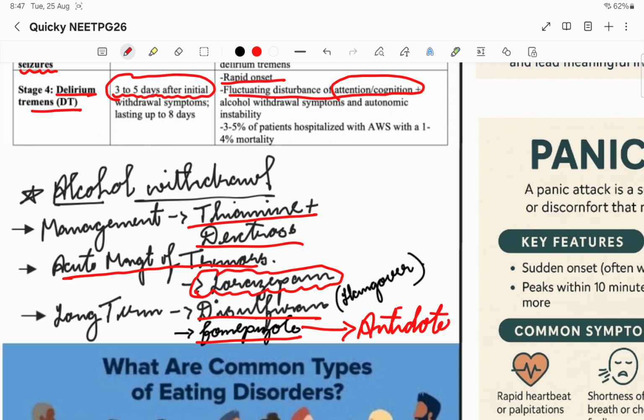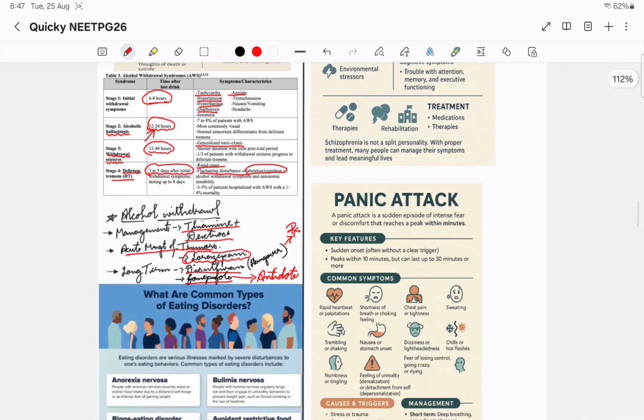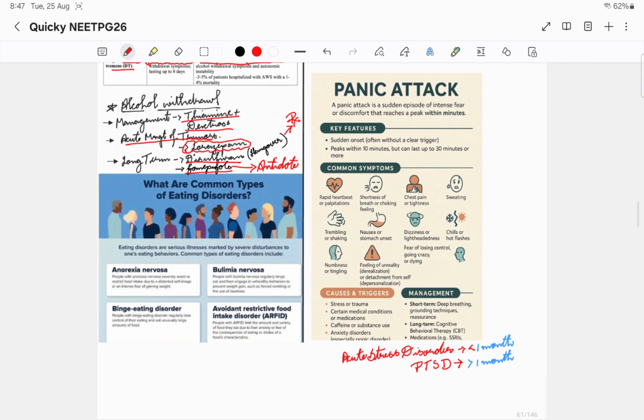Then disulfiram is what is given as a prescription for long term alcoholics, to make a hangover-like symptom, so that they will start avoiding the alcohol. So these are certain of the alcoholic disorder related things.